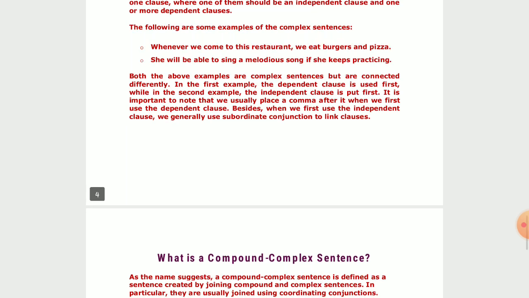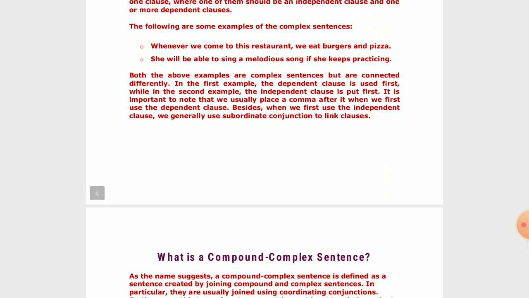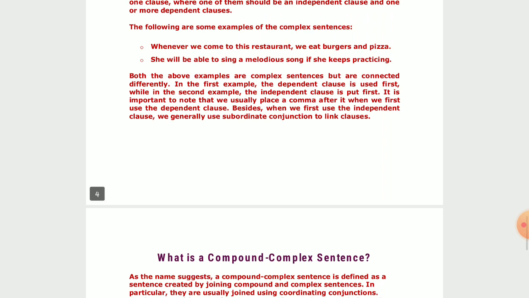If you see the first example, you will find that the dependent clause is put first. That means the subordinate clause is used at the very beginning, whereas in the second sentence, the main clause or the independent clause or the principal clause is put first, or it is used at the very beginning.